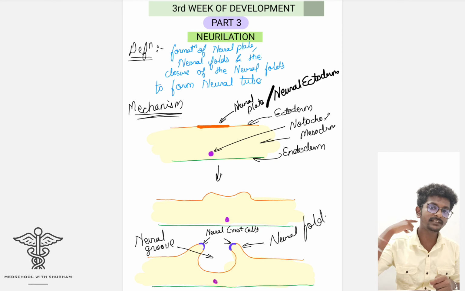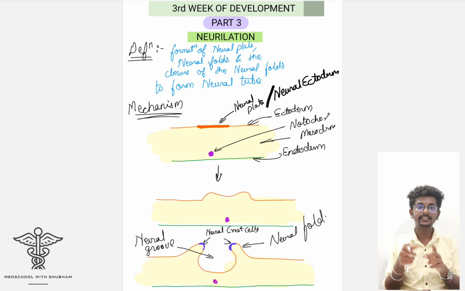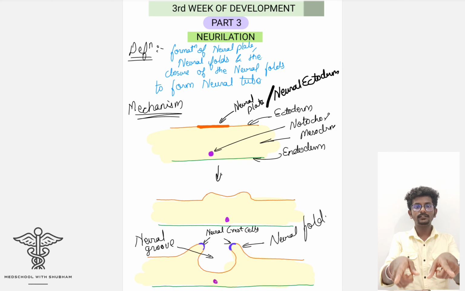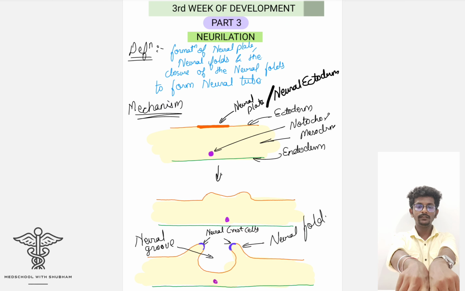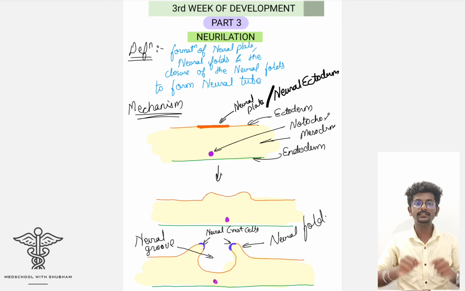It will first take place in the cervical region. Then assume that this is the two neural folds. First the joining closure of the neural fold will take place in the cervical region. Now it will move in the cranial region. I mean, it will close in the cranial region, and then it will fold in the caudal region. I hope this is clear.